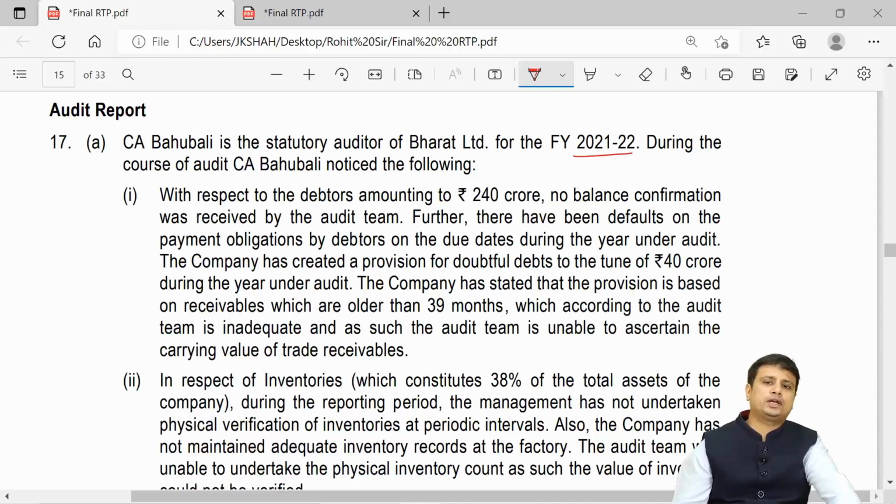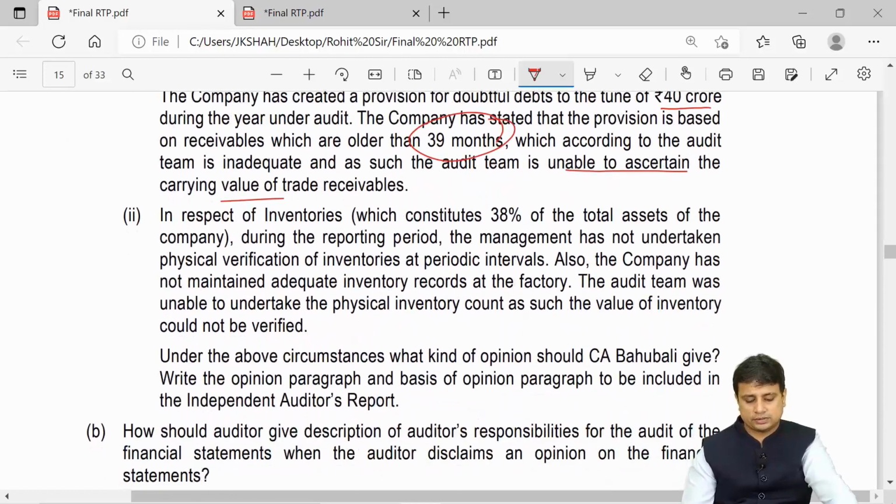With respect to the debtors amounting to rupees 240 crores, no balance confirmation was received by the audit team. Further, there have been defaults on the payment of obligations by the debtors on the due dates in the year under audit. The company created a provision for doubtful debts to the tune of 40 crores during the year. The company had stated that the provision is based on receivables which are older than 39 months, which according to the audit team is inadequate, as such the audit team is unable to ascertain the carrying value of trade receivables.